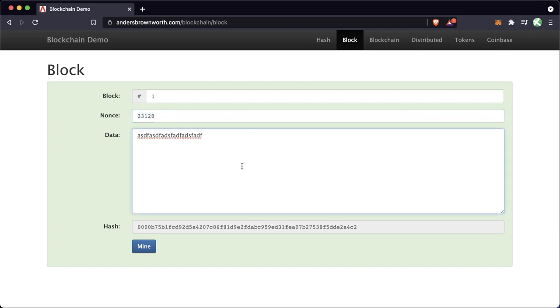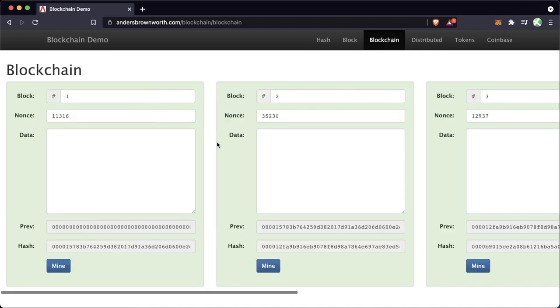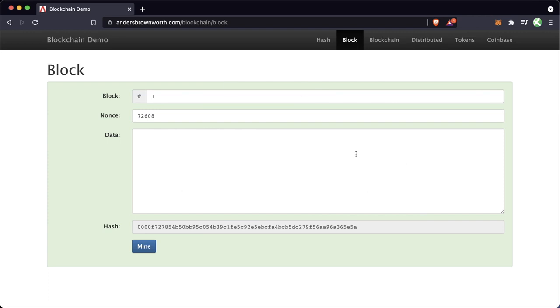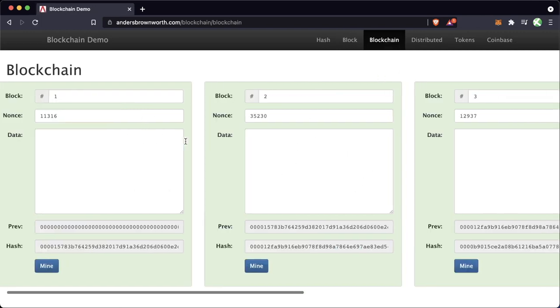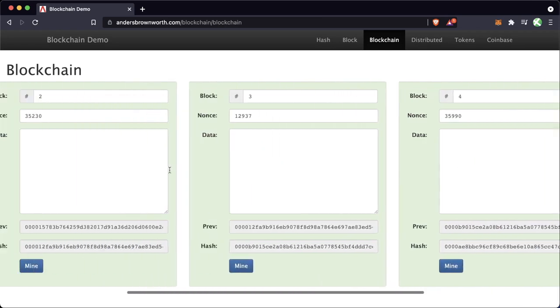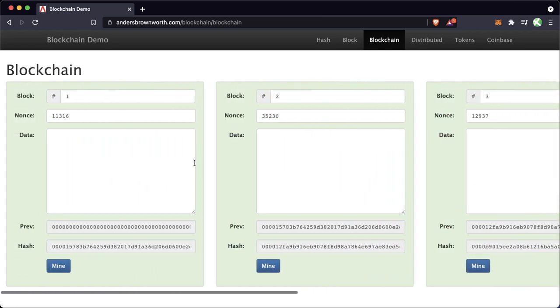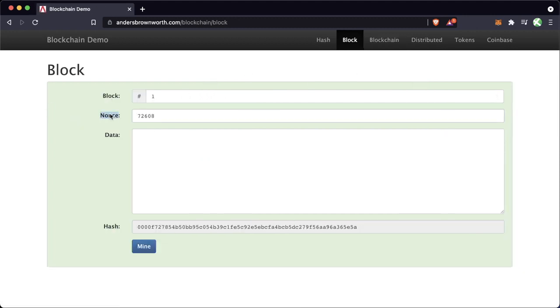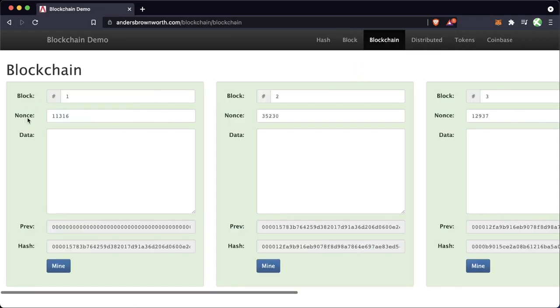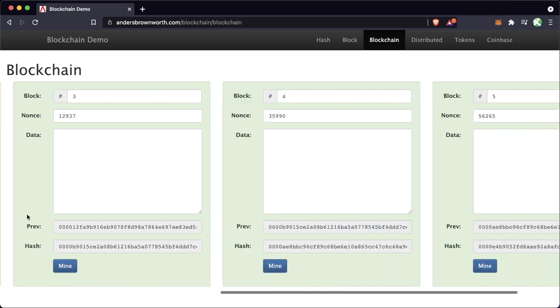So now that we know what a block is, let's go to the next step and figure out what a blockchain is. Here we have an example of what a blockchain looks like. Back in the block section, we had what one block looks like. Now here we have multiple different blocks, each one representing a different block, but with an additional variable. Like before, we have block, nonce, and data, but we also have this thing called previous. This is going to be pointing to the previous hash of the last block.